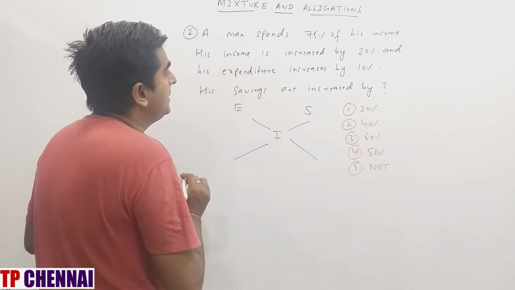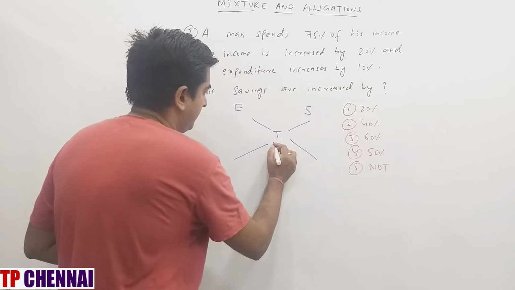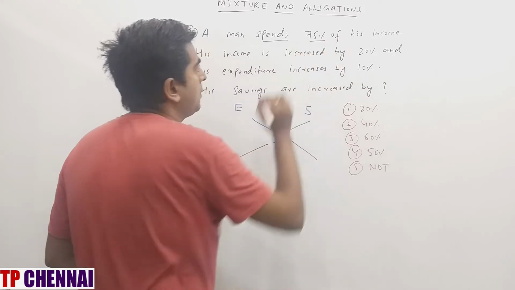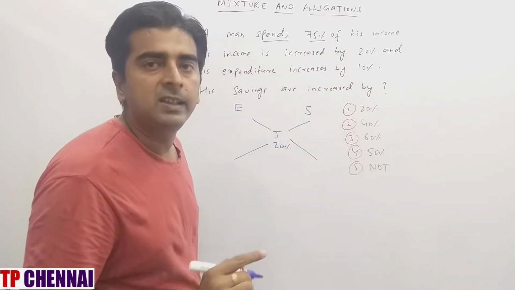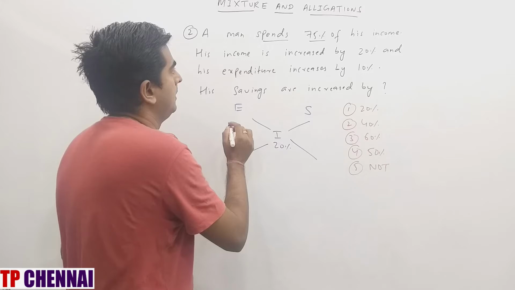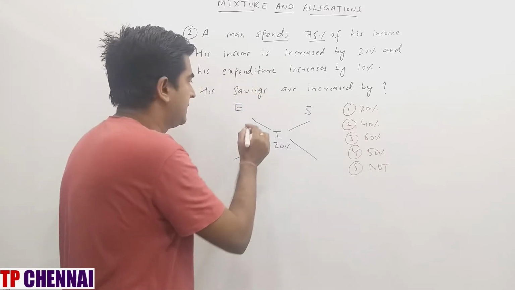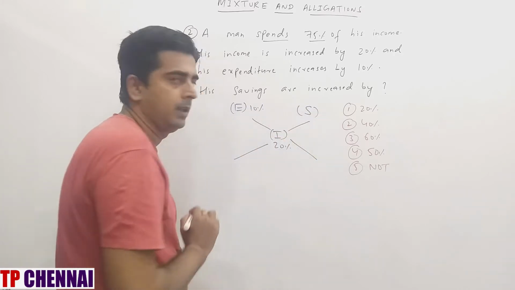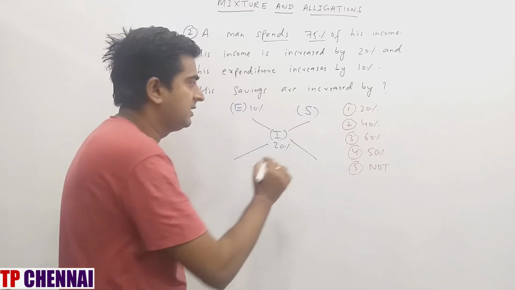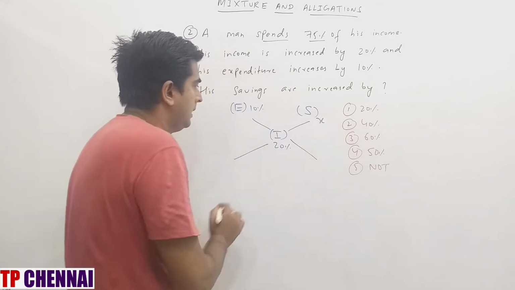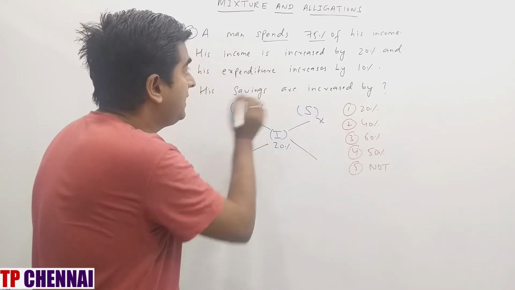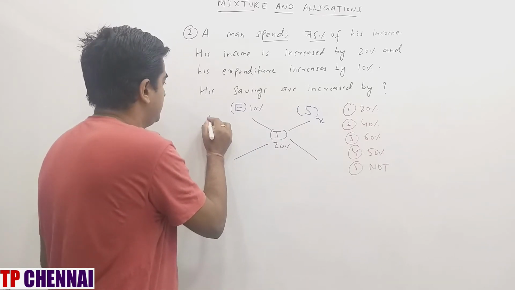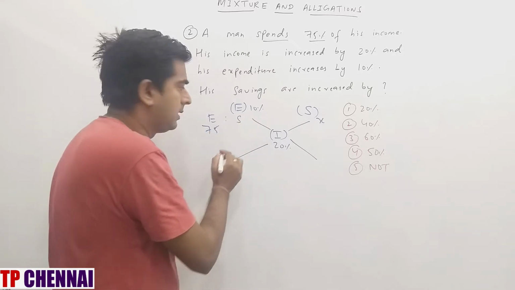So income is increased by 20%. A man spends 75% of his income. If his income is 100, he spends 75%. And his expenditure increases by 10%. Now they are asking, his savings are increased by. So I am assuming saving as X. So here I have to write expenditure. A man spends 75% of his income, so 75 is nothing but expenditure. And what about saving? 25% only.